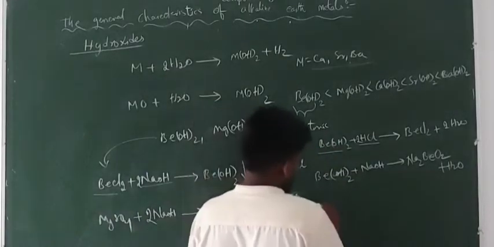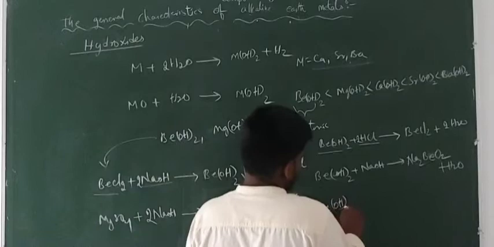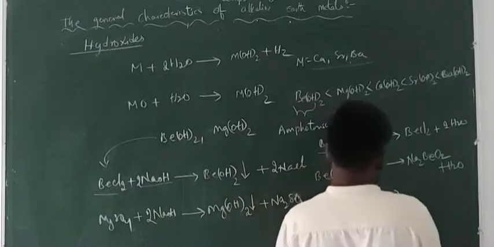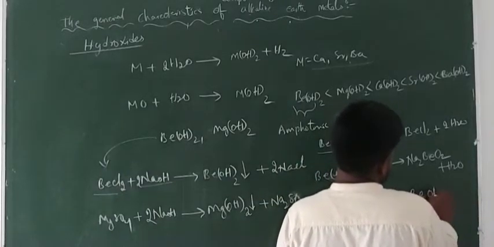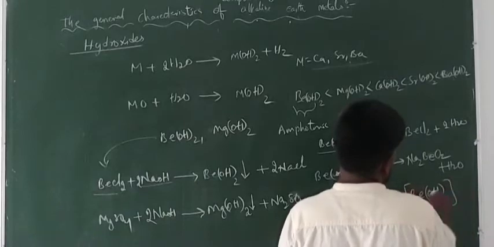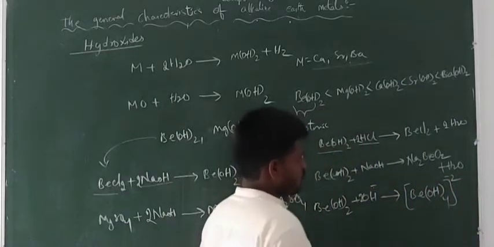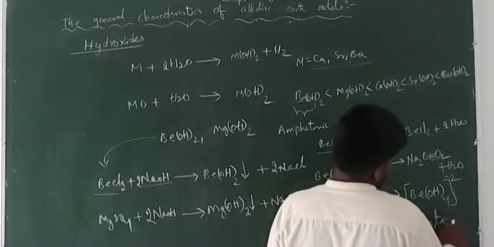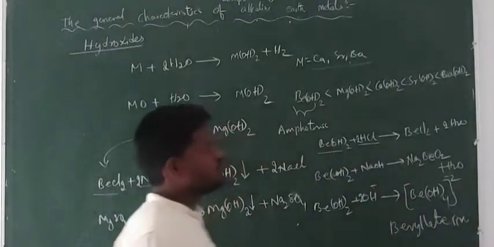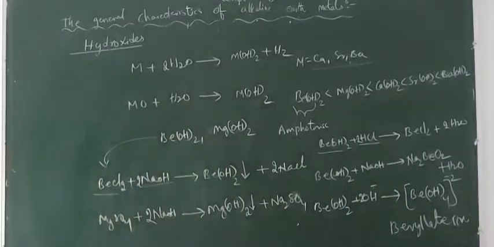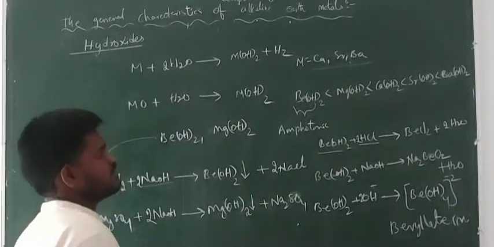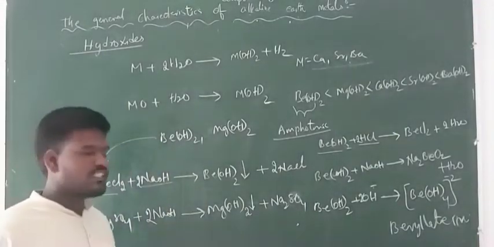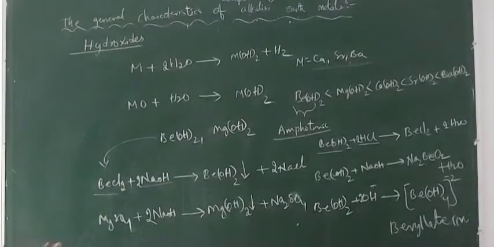And next, when this beryllium hydroxide is treated with 2 moles of hydroxide ions, it reacts with the hydroxides and gives [Be(OH)4] with charge 2 minus, which is known as the beryllate ion. So you see, beryllium hydroxide is reacting with acids and bases, that's why it is amphoteric in nature.